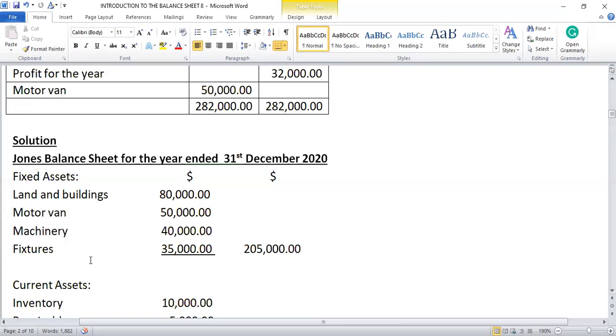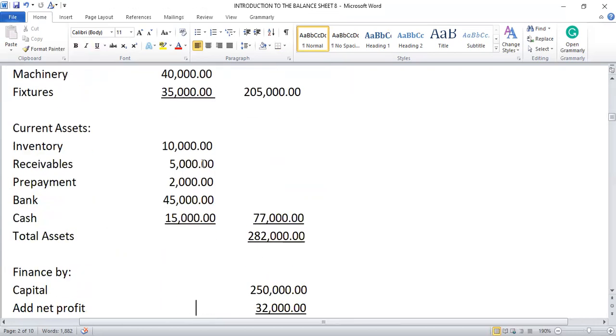So the first assets, land and buildings, $80,000, motor van, $50,000, machinery, $40,000, fixtures, $35,000. We sum it up, $205,000. We go to the current assets: inventory, $10,000, receivables, $5,000, prepayment, $2,000, bank, $45,000, cash, $15,000. We sum it all up, it's $77,000.